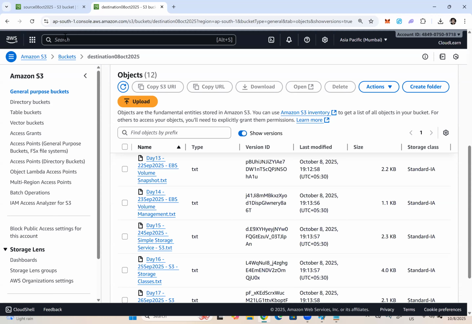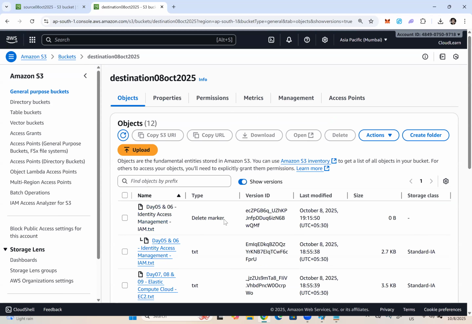Even you can say, okay, if it can't replicate the delete, why did the delete marker get replicated? That's a valid question, right? See here, the delete marker got replicated. Why did the delete action get replicated? Here you need to understand that the delete marker is also an object which was newly created, right? This is also an object which was created in the source bucket. That's why the delete marker got replicated to the destination bucket.